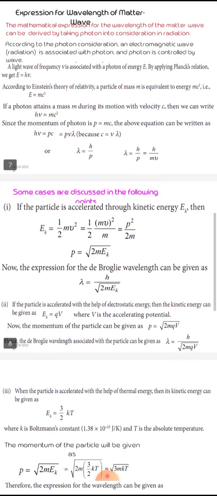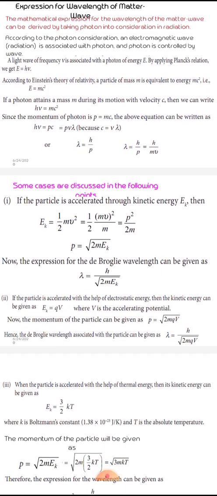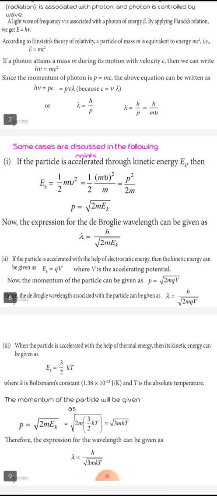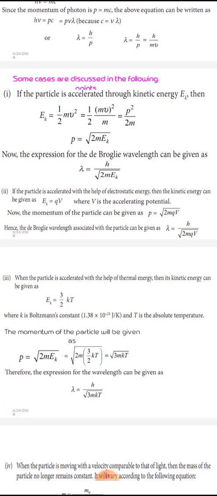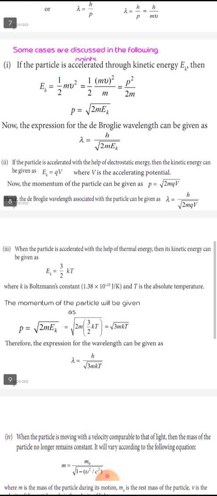In other cases, we know that kinetic energy is equal to half mv square, and if we multiply and divide by m, we get p square by 2m, so p equals root 2m KE. In the case of electrostatic energy, momentum p equals root of 2m qV, and we know that lambda equals h by p. So lambda equals h by root 2m qV.